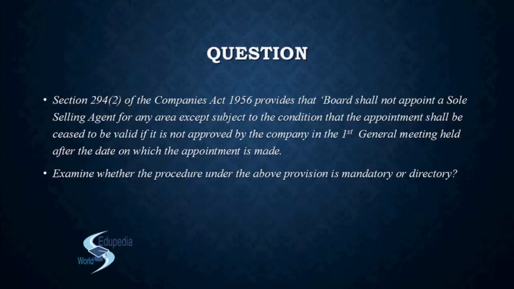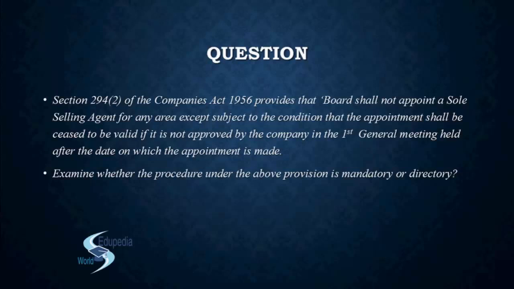So you understand? Now what it says over here, section 294 subsection 2 of the Companies Act 1956 provides that the board shall not appoint a sole selling agent for any area except subject to the condition that the appointment shall cease to be valid if it is not approved by the company in the first general meeting held after the date on which the appointment was made.